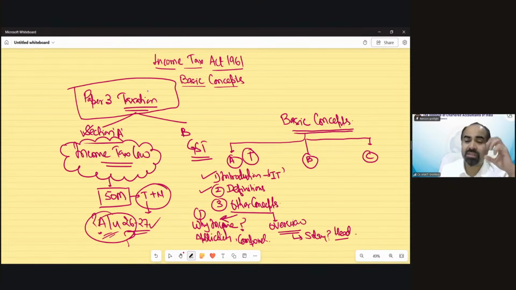That is going to be discussed in detail in further chapters, but this first chapter, basic concept Part A, will give you an overview of what the heads of income are, what deductions are, just a very slight overview. This chapter also covers the overview and the definition of income, what is the meaning of income, and there are some exceptions, etc. So do not worry, I will discuss each and everything one by one.